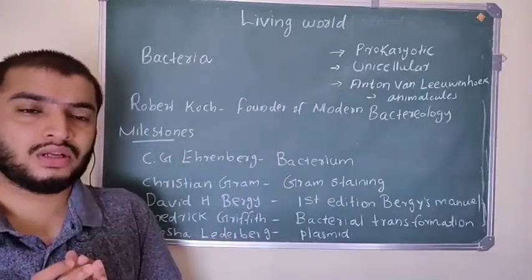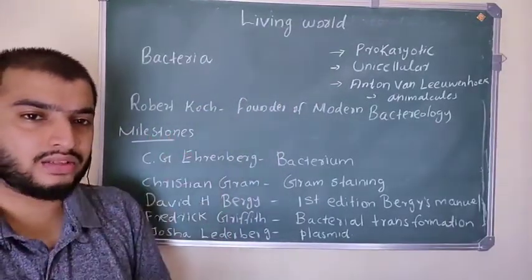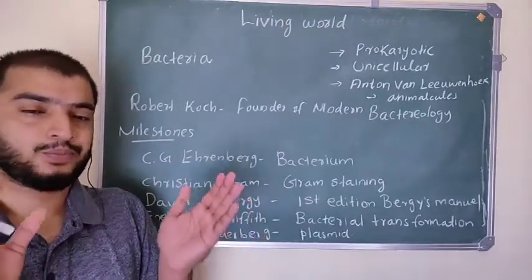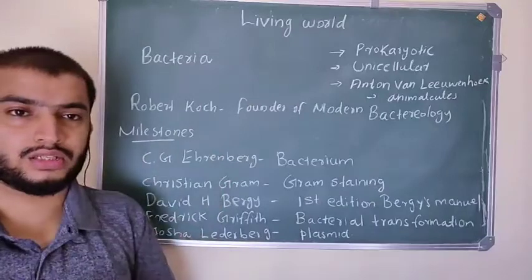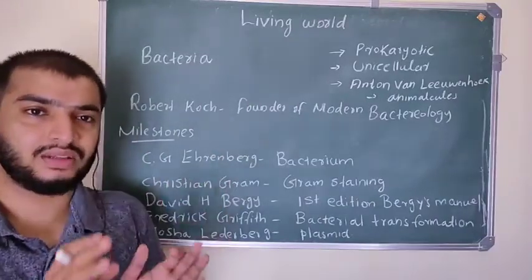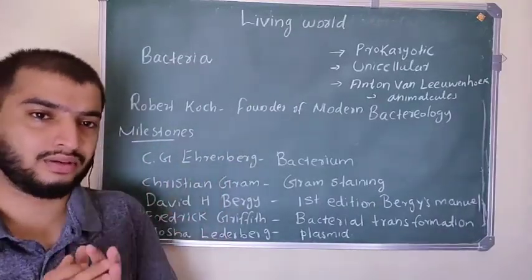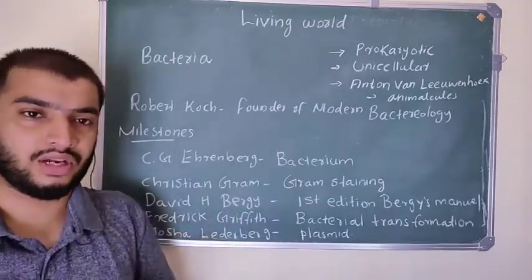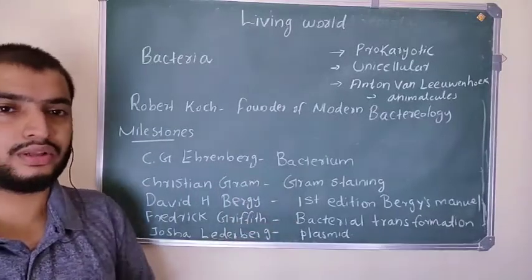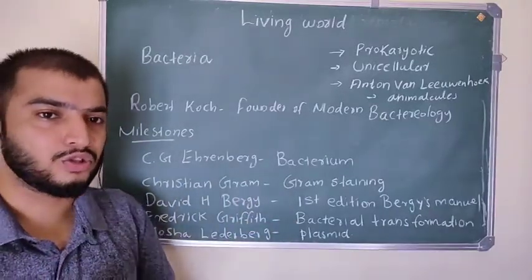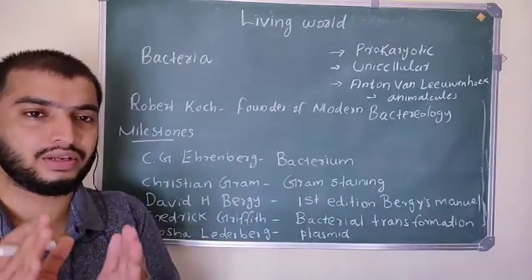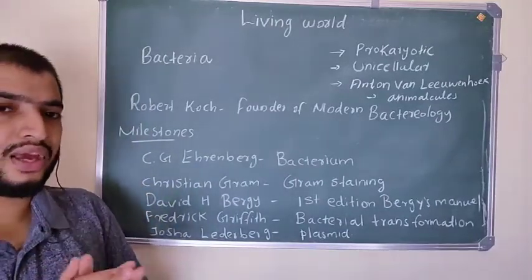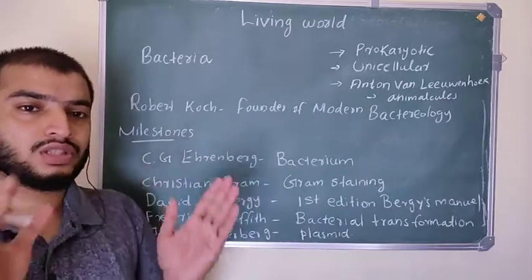Prokaryotic means the microorganism does not have a true nucleus, or they have a nucleus but that nucleus lacks a membrane. They also lack membrane bound cell organelles. That's why they are called prokaryotic. They do not have a true nucleus. So bacterium is a prokaryotic microorganism, and they are unicellular.